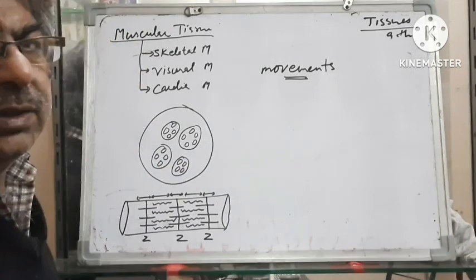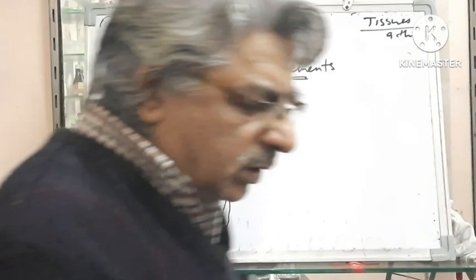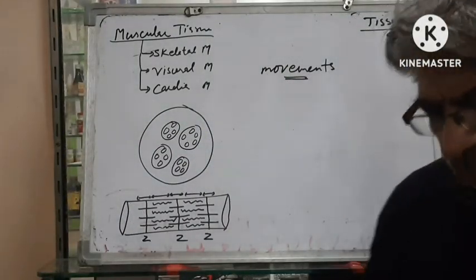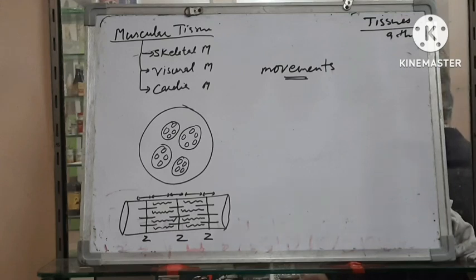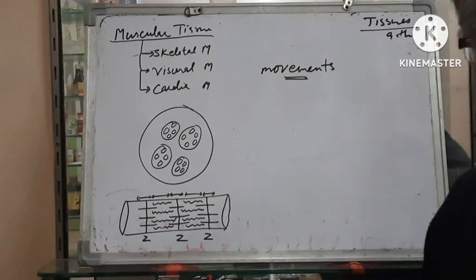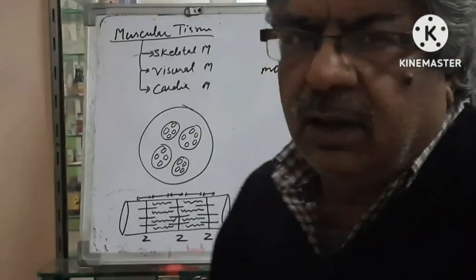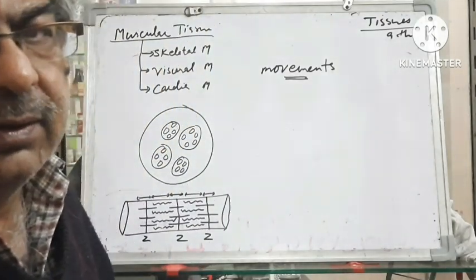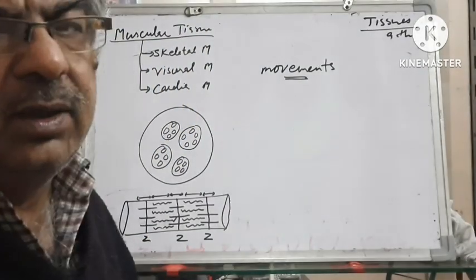We change our position. So muscular tissue causes movements of the body, and internally the blood is moving throughout the body. This is movement inside the body.